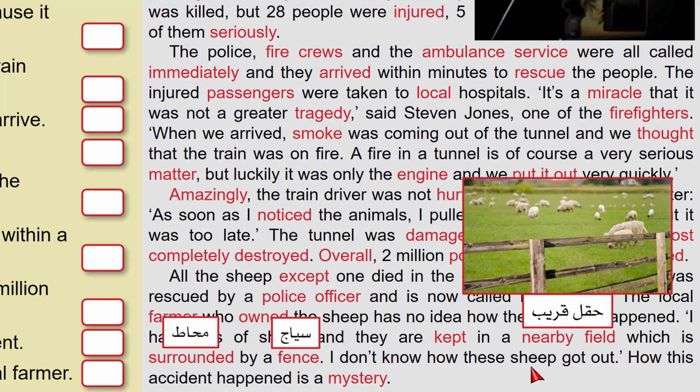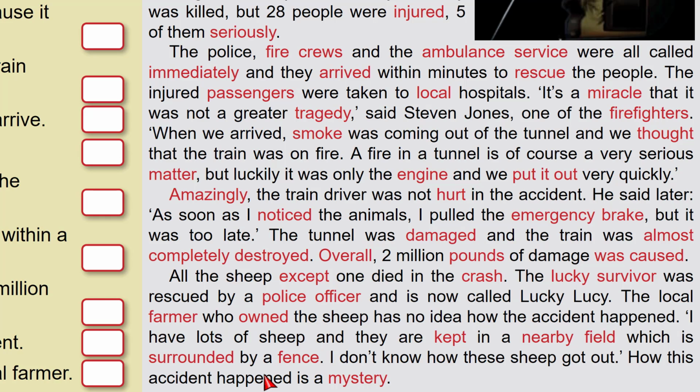I don't know how these sheep got out. I don't know how they broke out of the fence. How this accident happened is a mystery. Mystery is something very difficult to understand or explain.